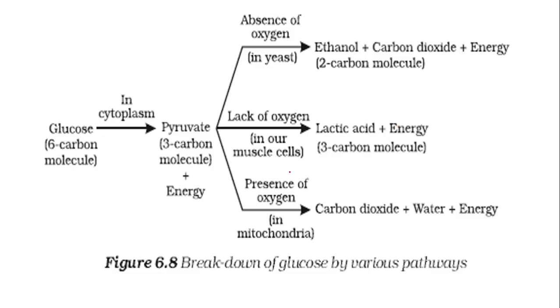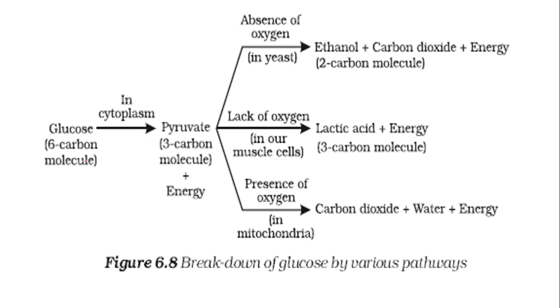Now you can see here the mind map for the breakdown of glucose by various pathways. This map is very important. It is given in the NCERT textbook. You have to write it 3-4 times to remember this. So you already learned the concept. Only the short forms you need to write. First process of cellular respiration, that is glycolysis. It is common for all the 3 ways of respiration. So that you will write first.